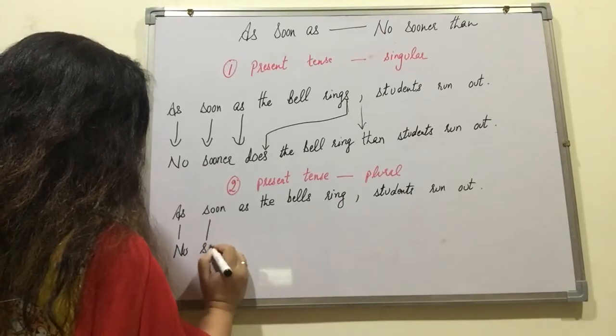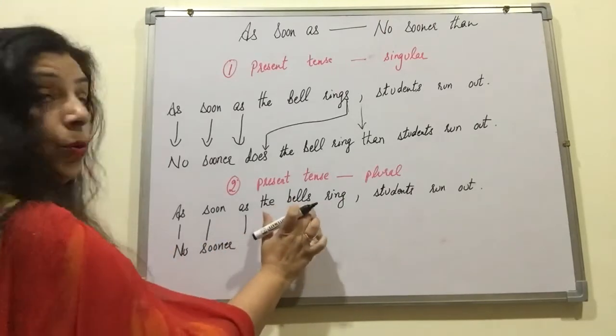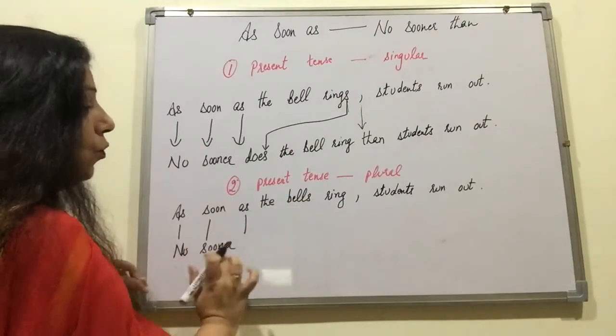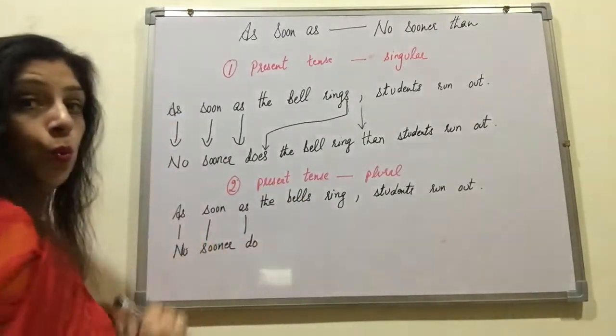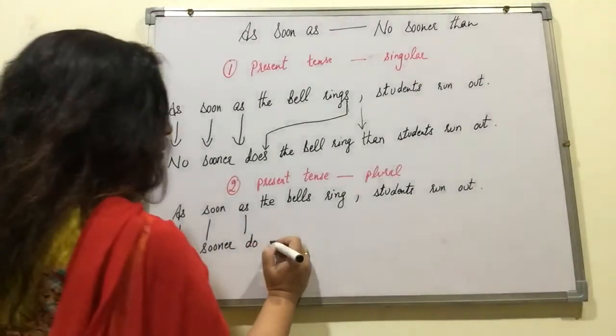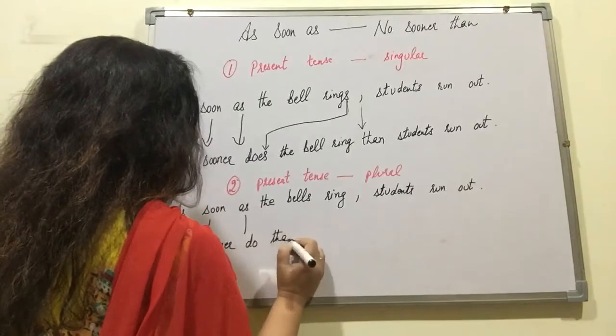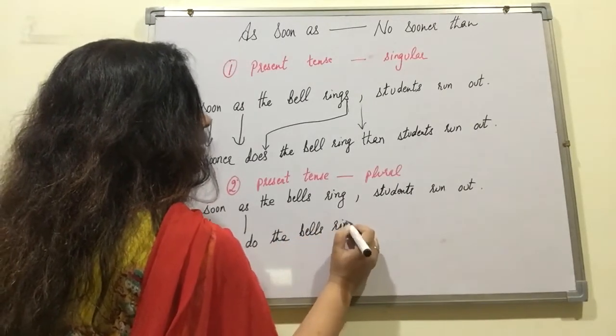No sooner. Now plural. Plural word for no sooner in present tense is do. Remember. No sooner do the bells ring.